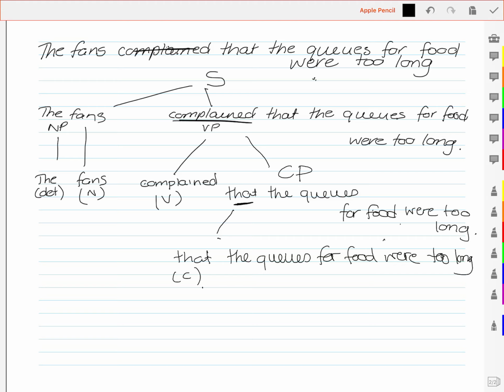Now if we look at that, there is only one verb in that long sentence, so that sentence stands alone, and there's only one verb, which is here. So we can see that the subject of that sentence, the noun phrase, is the queues for food.